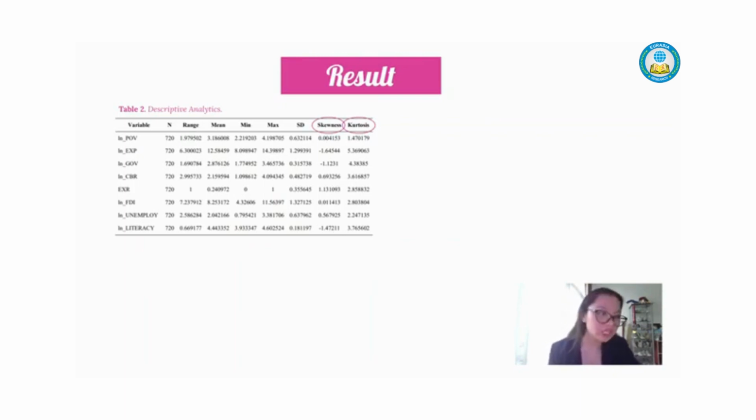Based on this formulation, it can be seen that data on poverty, the exchange rate, FDI, and the unemployment rate are considered normal distributions. Meanwhile, export of goods and services, government expenditure, and literacy rate data are right skewed and leptokurtic distribution. On the other hand, we can see that central bank policy rates data is normal skewed and leptokurtic.